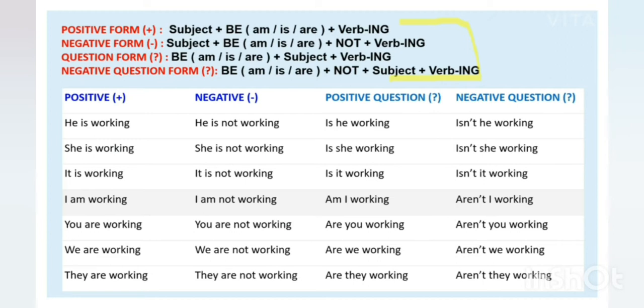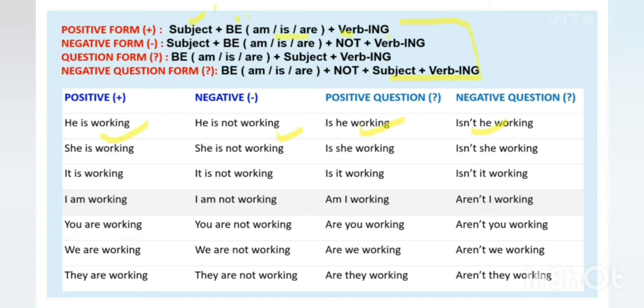Clear? And one table is also given to you here, so you can just have a look at this table, and you will be able to know how to use this tense in different types of sentences. Clear? For a positive statement, you use subject, then the to be form of the verb, that is is/am/are, plus verb plus ing.